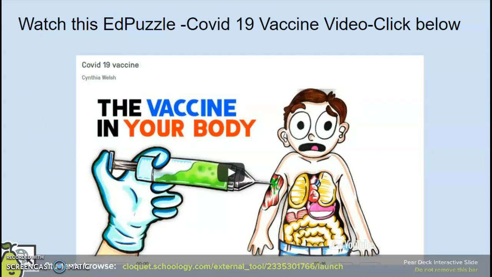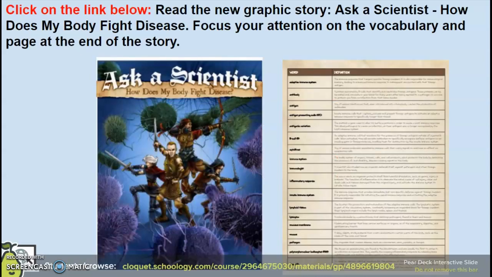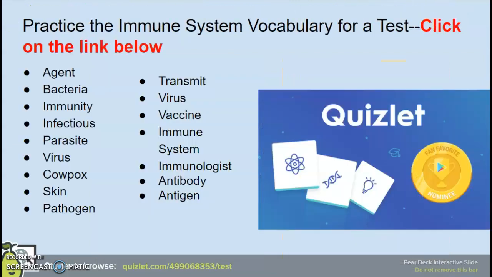Slide 16, there's another Edpuzzle video here for you to watch. The link should pop up so you can watch the video. Slide 17, you are going to open up the link below. It's going to give you a graphic story, Ask a Scientist: How Does My Body Fight Disease? And here, just focus on the vocabulary and the page at the end of the story.